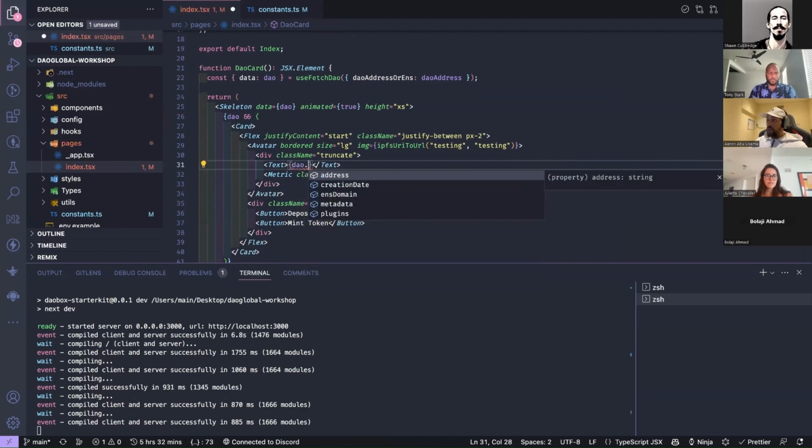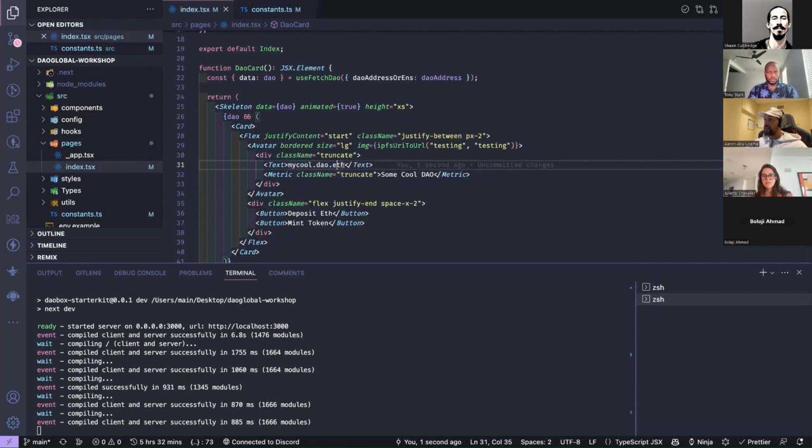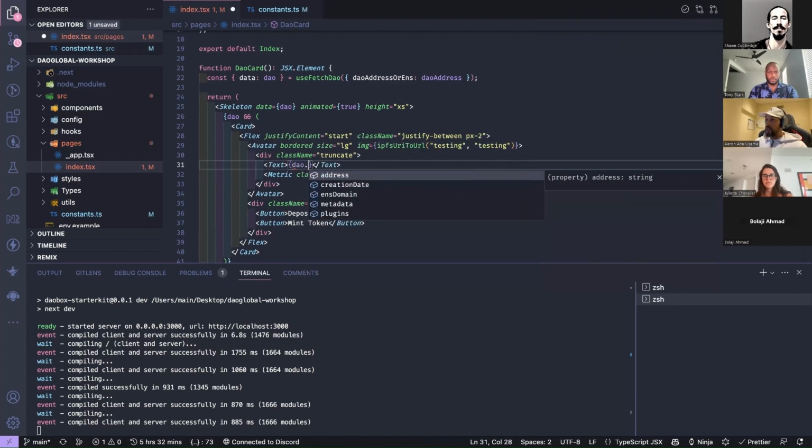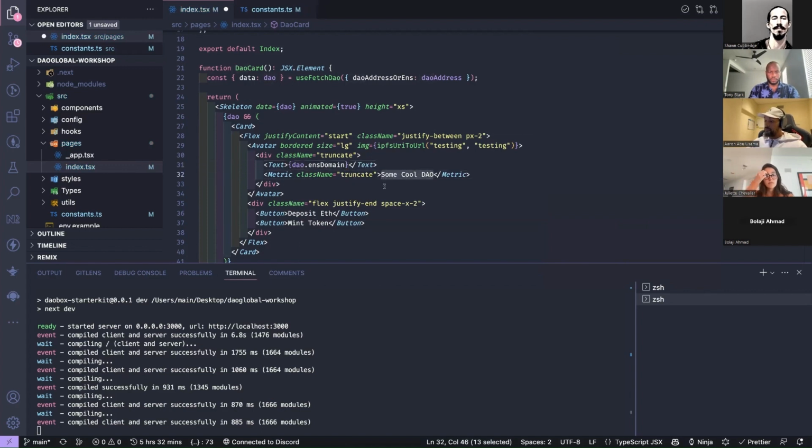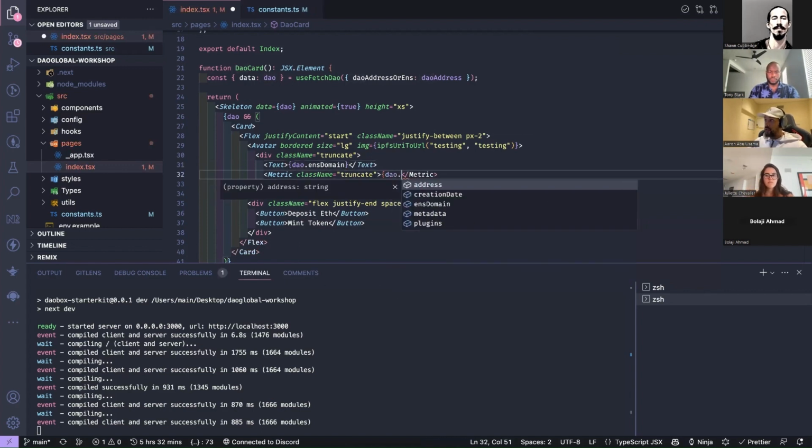And again, because this is built with TypeScript, we've got all the types exported, and you get IntelliSense for everything, right? So what was this before? This was the ENS name. So if we just go DAO.ensDomain, and same thing here, change this to DAO.metadata.name.